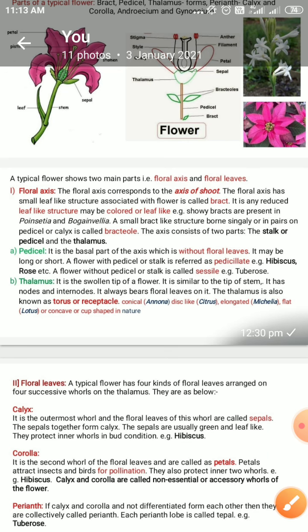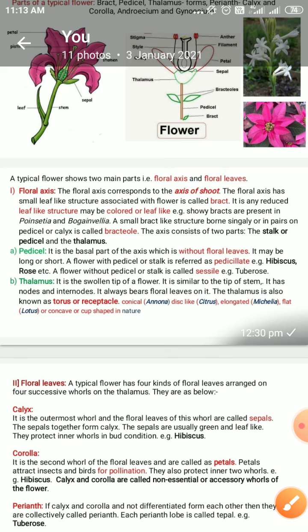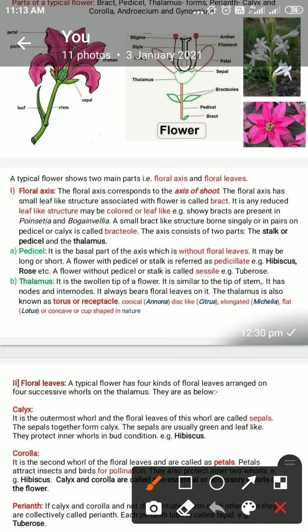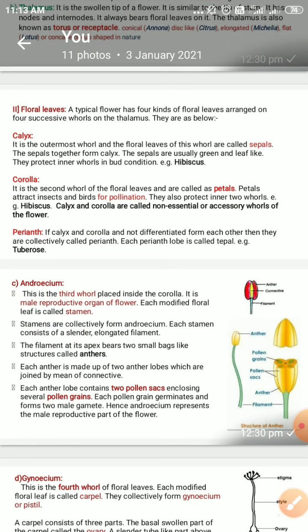The stalk of the flower is called the pedicel, and the thalamus is the chair of the floral leaves on which the floral parts are rested.